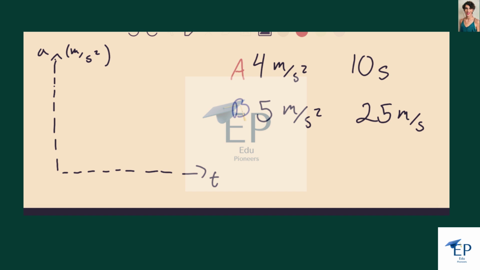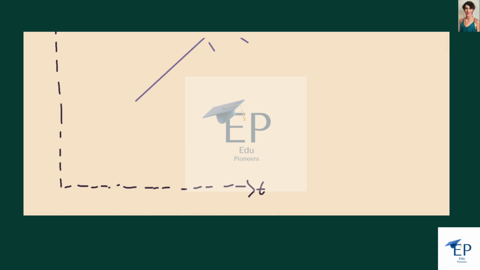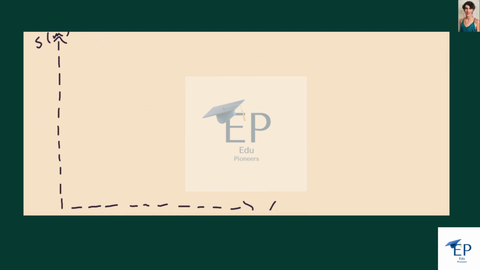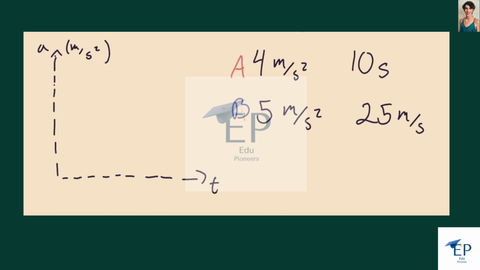In this problem, we have two cars, A and B, which are initially next to each other at the origin at rest, and they begin accelerating with different accelerations and stop at different times and velocities. And we want to know what the acceleration versus time, velocity versus time, and the distance versus time graphs look like. So first for the acceleration versus time graph, this is most straightforward for A.